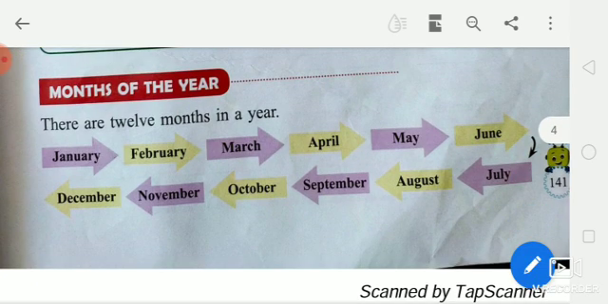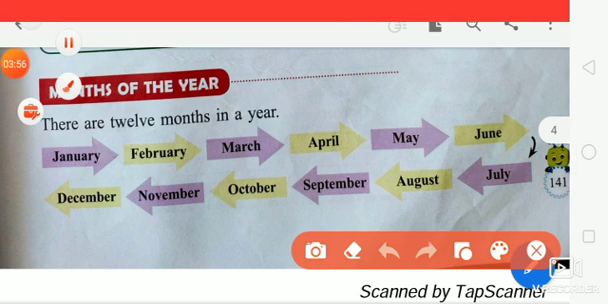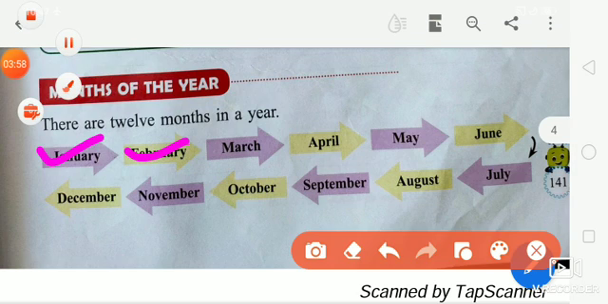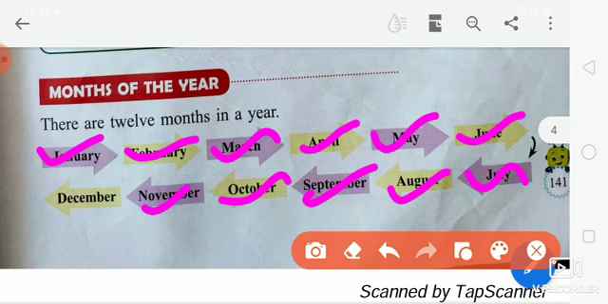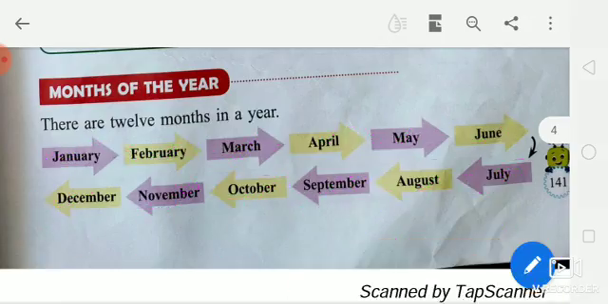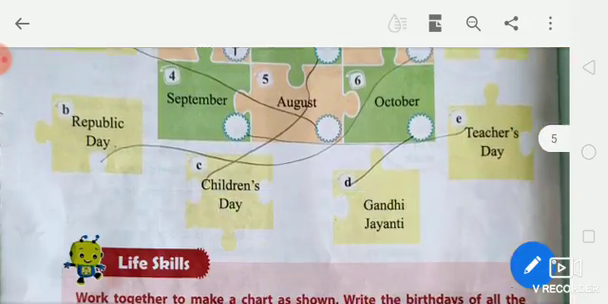Okay, so students, months of the year. There are 12 months in a year. First month January, second February, third March, fourth April, fifth May, sixth June, seventh July, eighth August, ninth September, tenth October, eleventh November and the last month, twelfth, December. Is that clear, students?